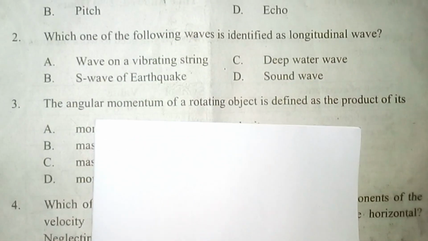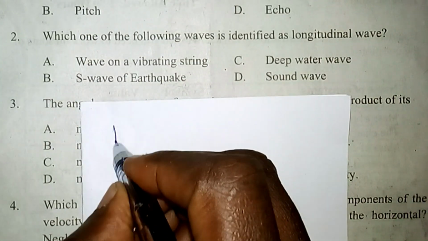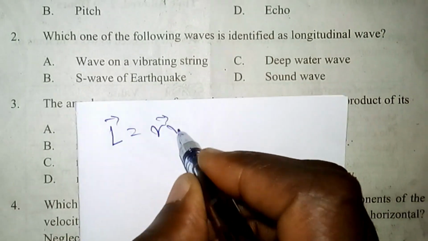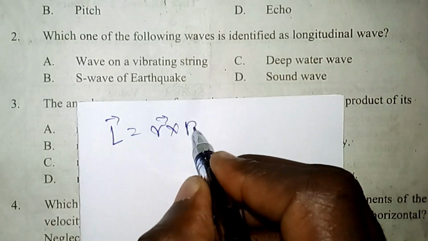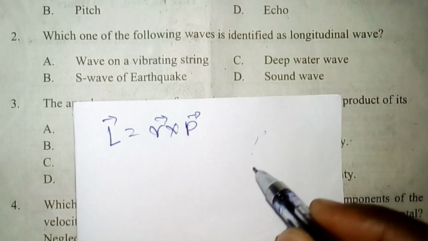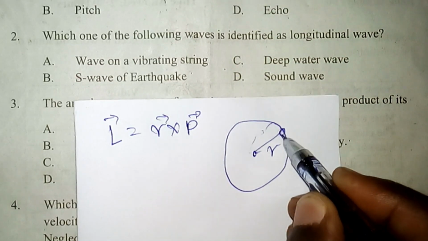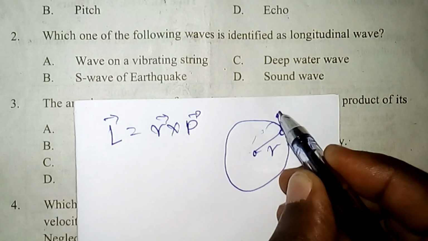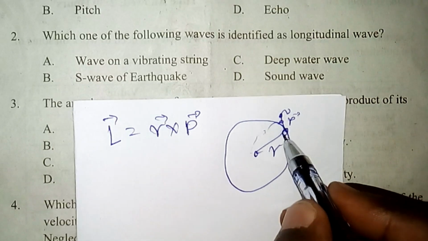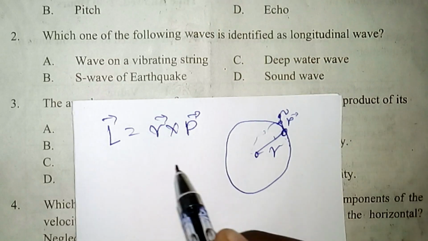Then we can see that the angular momentum L is defined as the cross product of the distance from the axis of rotation and the linear momentum of that object. Let's say we have an object rotating on a circle of radius r. This object has mass m and is moving with some velocity v. This means this object has a linear momentum p. So r and p are exactly perpendicular to each other.